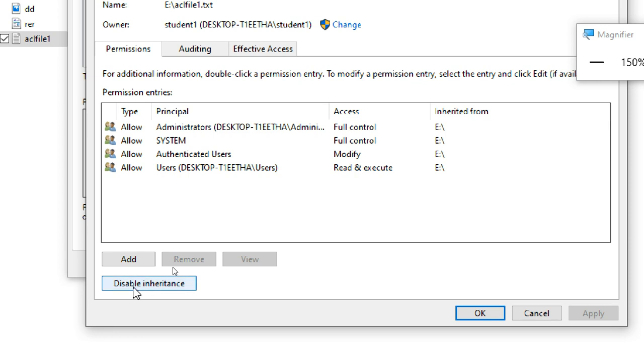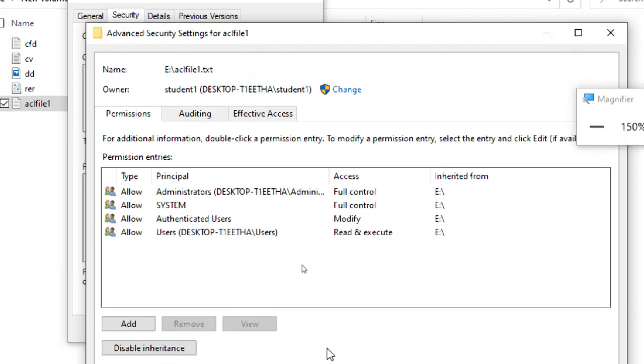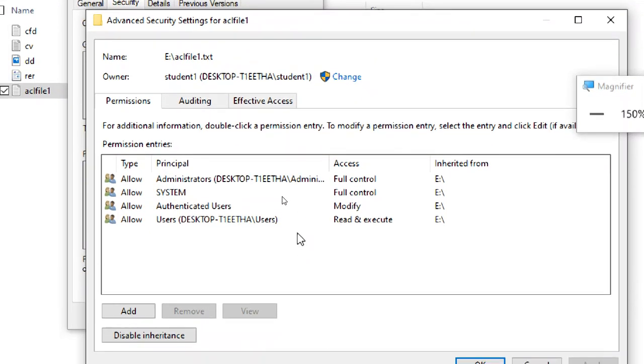If you click disable inheritance, it means explicit permissions. What is explicit? Individually. So you can clearly choose who can access. This is direct and indirect permissions.